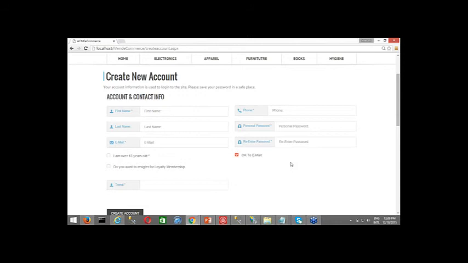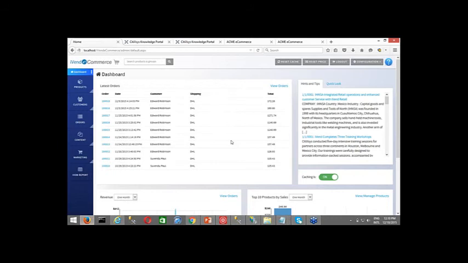But if need arises and if the retailer wants, it might be possible that in a B2B case, you want to have the billing and shipping info also on the create new account page. So iVend eCommerce gives you that flexibility to add or not to add the billing and shipping address onto the same page. So let me just configure it for you.